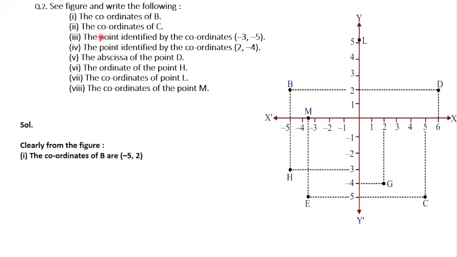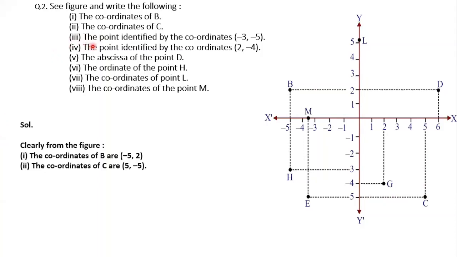Second one, the coordinates of the point 5, comma minus 5. Ma'am, x-axis is 5, y-axis is -5. We'll check the answer. Yes, the answer is correct.